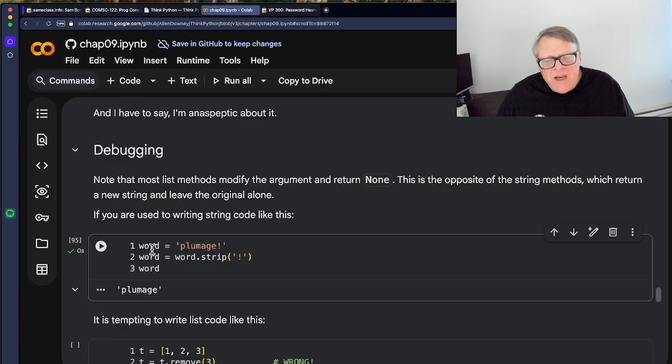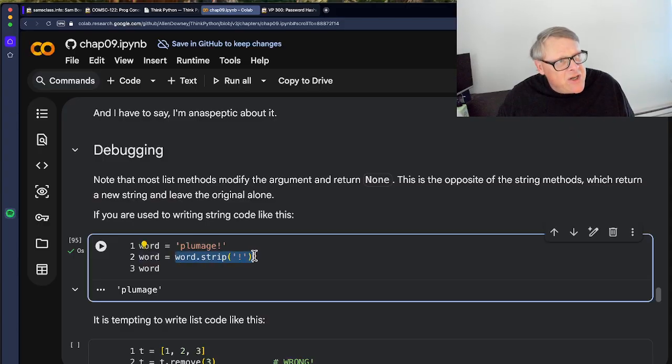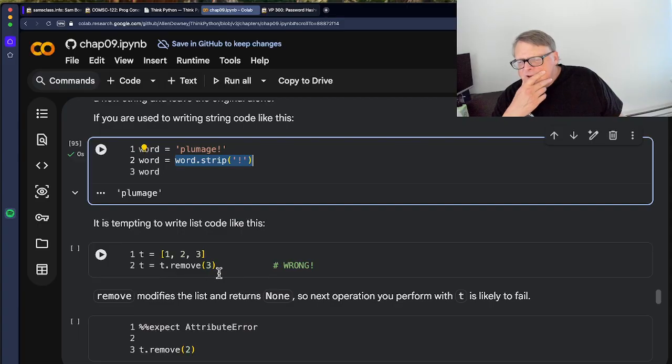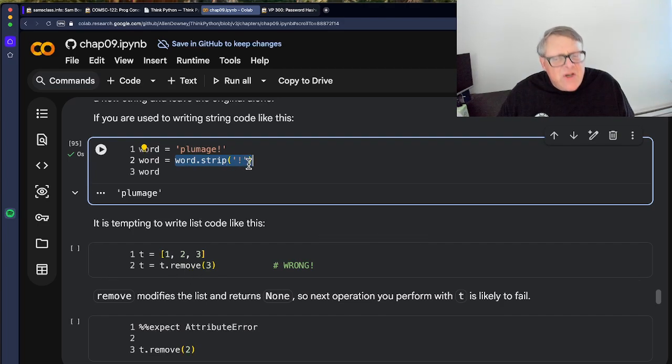Of course, now I'm wondering, because you didn't really modify the word. What you did here is create a new word, missing an exclamation point, and then copy it into here. So it'll actually work. But if you try to do this with a list, well, actually, now why wouldn't this work? I see. Okay, and I understand. The word strip returns the word minus that character. But the remove function just removes the item from the list, but it doesn't return the modified list. Instead, it expects to be working with a pointer to the list, so it'll automatically be modified. I see. So this will work, but this will not work.